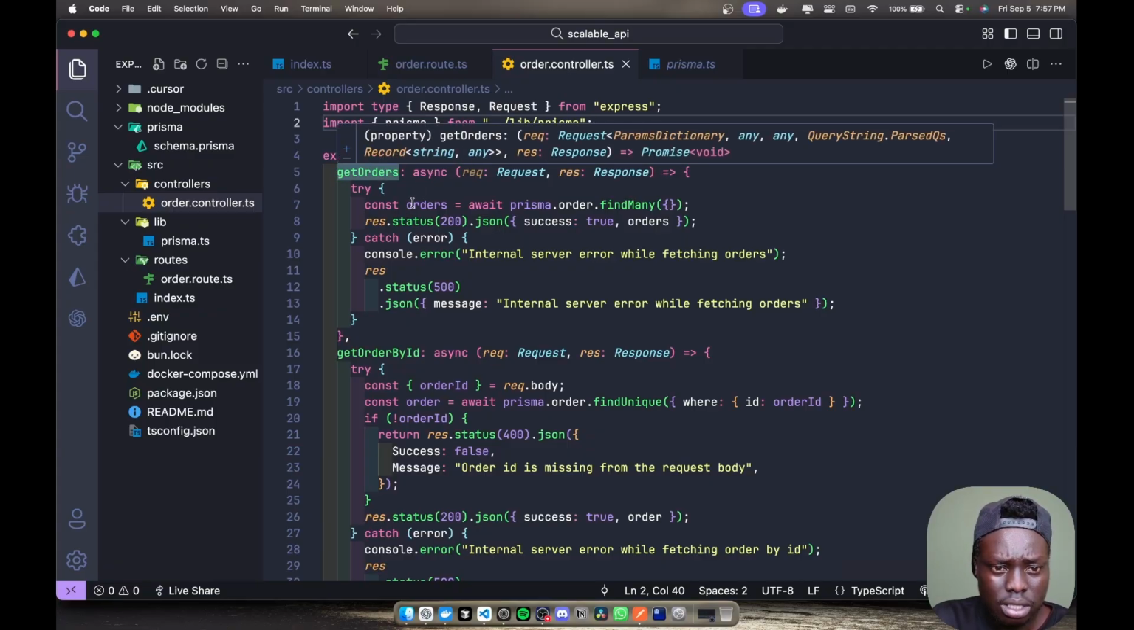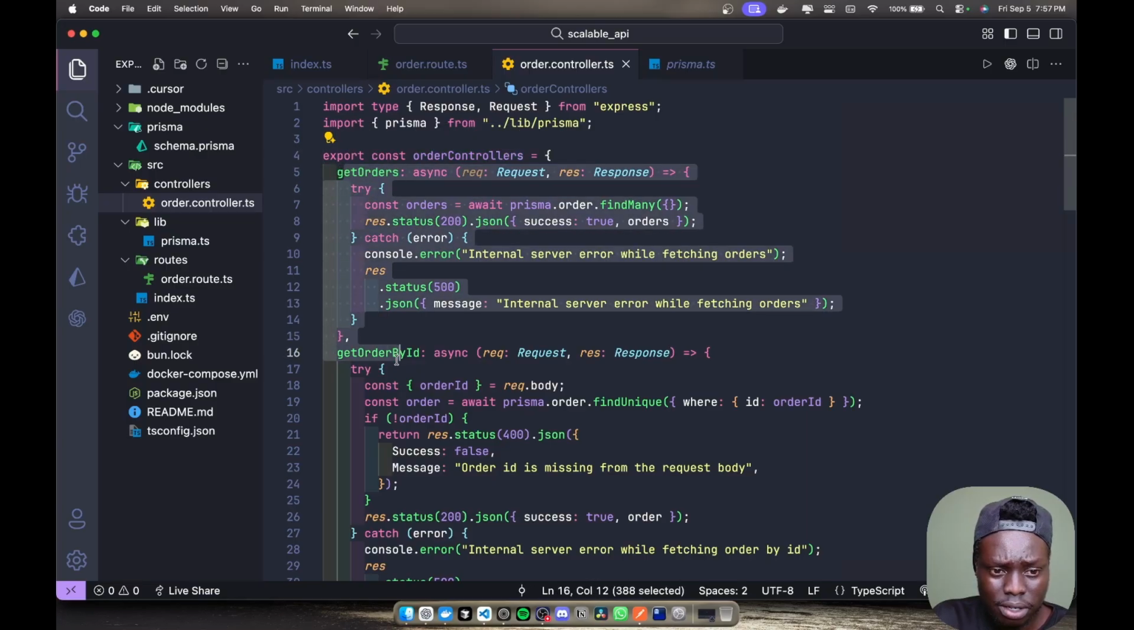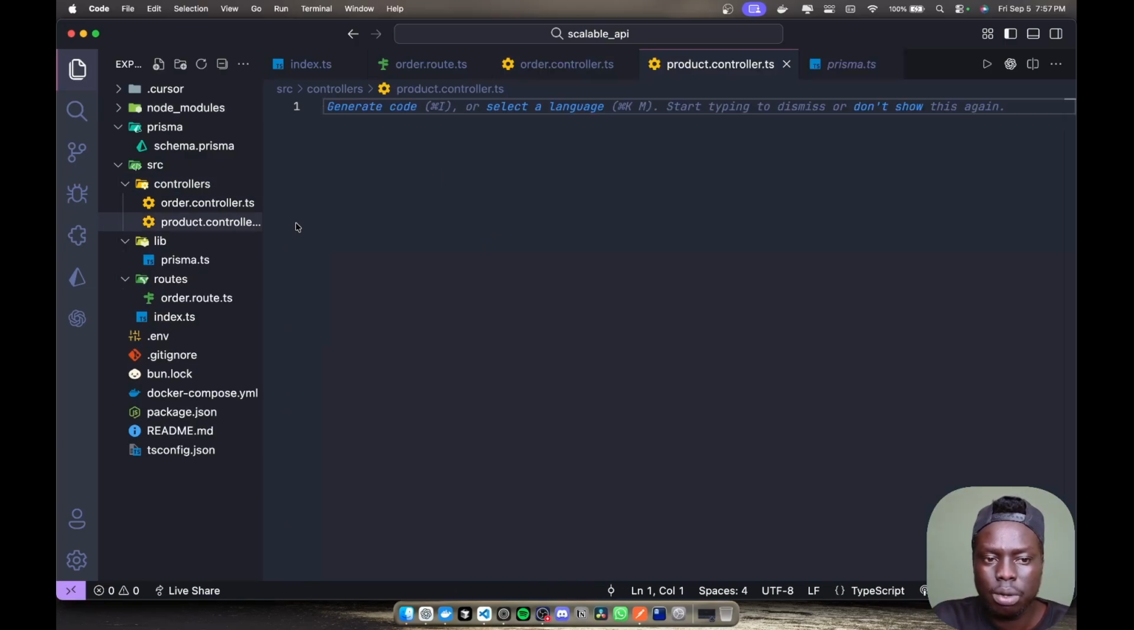Now this is the controller that is combining all these controllers inside it. This is like an object that allows us to have different methods inside the same exact controller. So everything is organized inside the controller. Now why is it scalable? Let's say later you want to add product, you want to add product.controller.ts or .js. You can just create the product controller here.